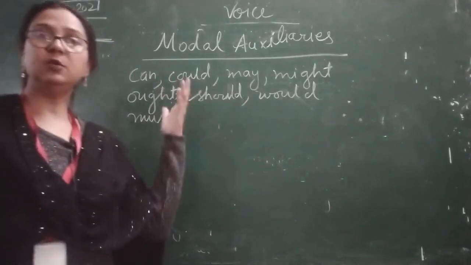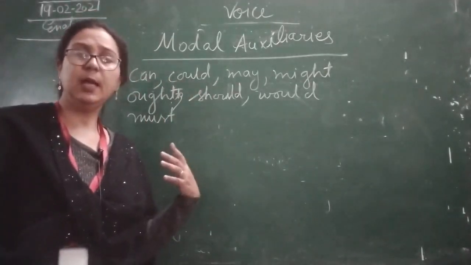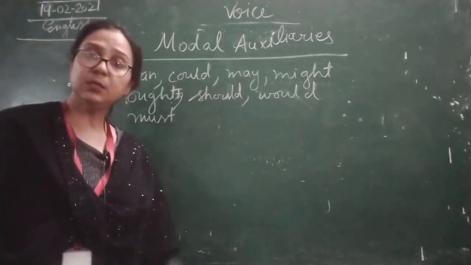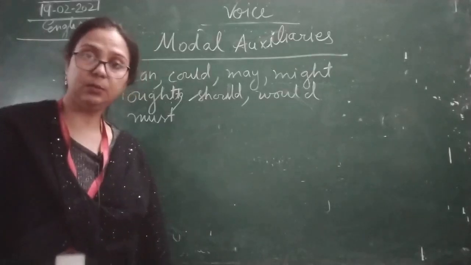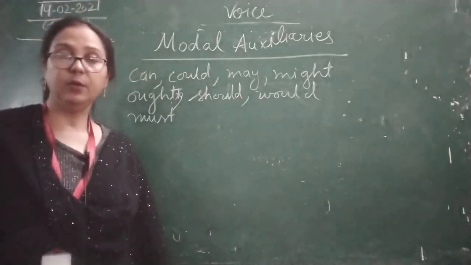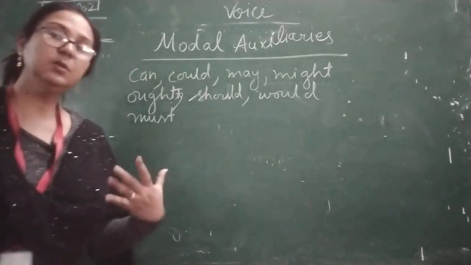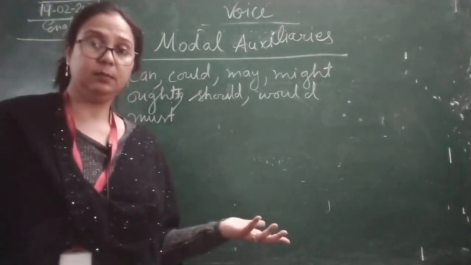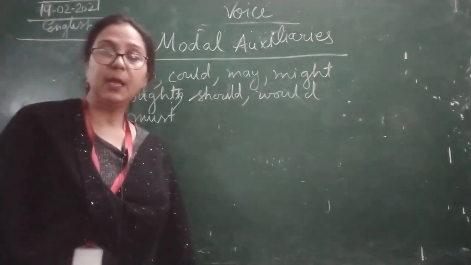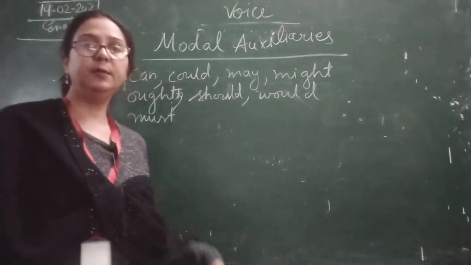May and might are also used for possibility and capability, and may is used for wishing. If you have any wish, you use may. And might, if we have doubt, like shayad. This is the past tense of may.